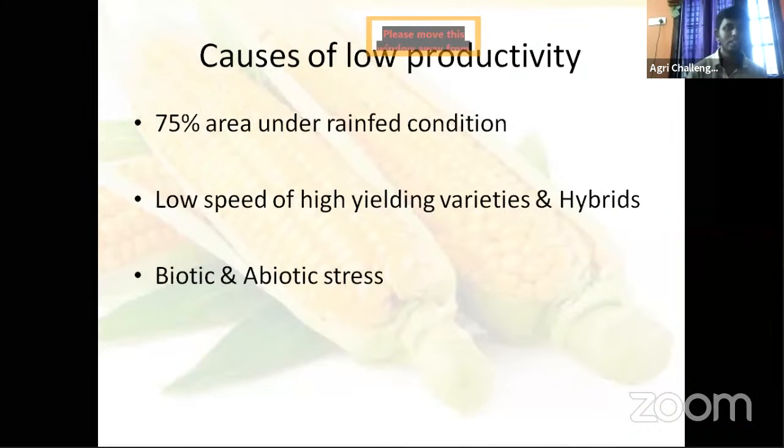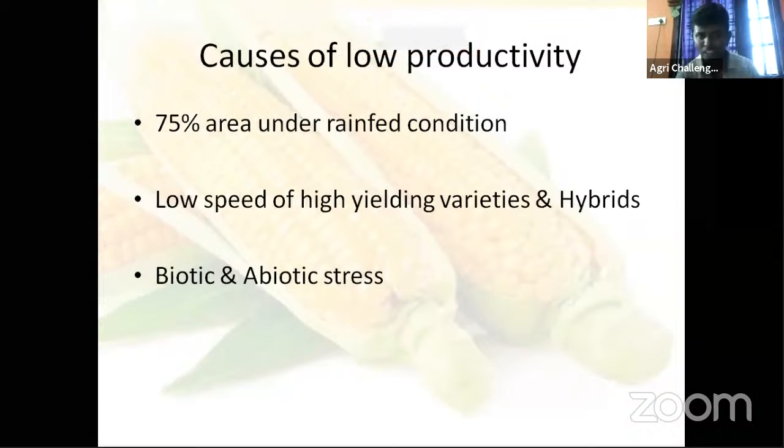We know that rainfall is not at a fixed time. It has its own criteria, its own pattern. Sometimes floods in India, sometimes drought in India, and sometimes a very long dry spell between two rains, and that causes moisture stress to crops, and further that leads to reduction in yield.